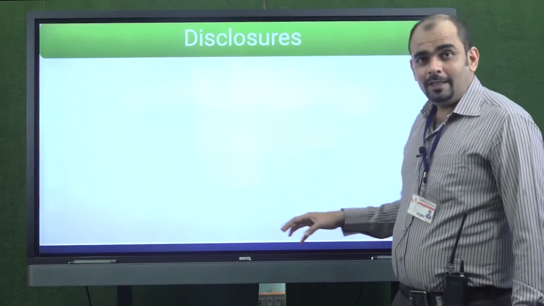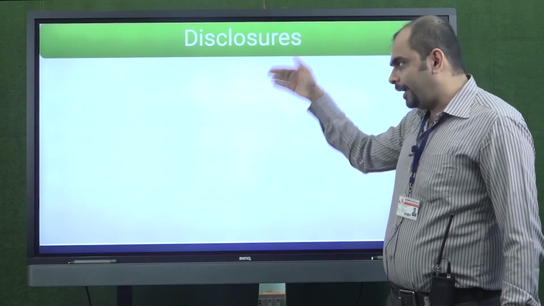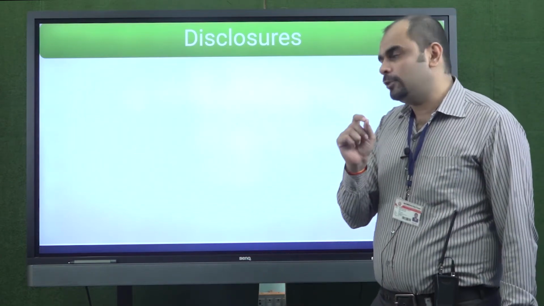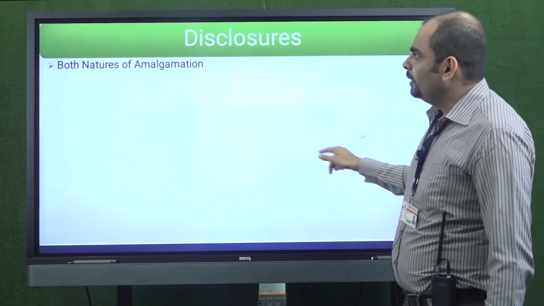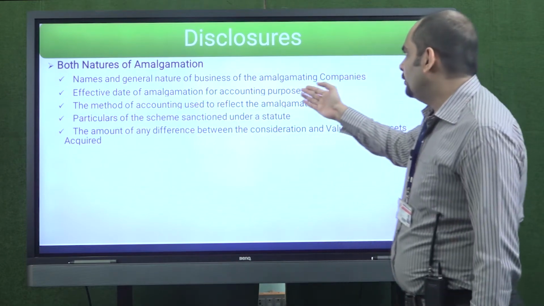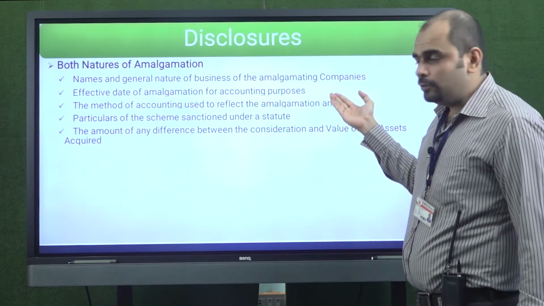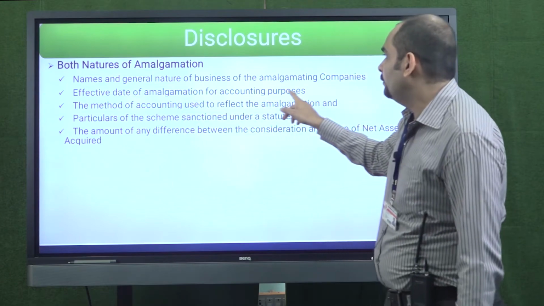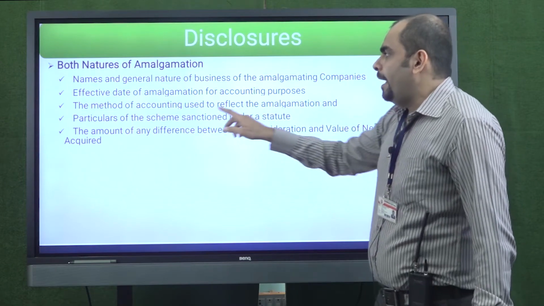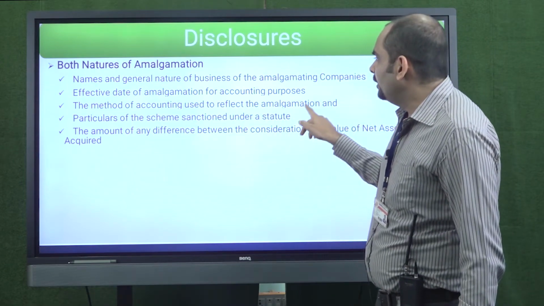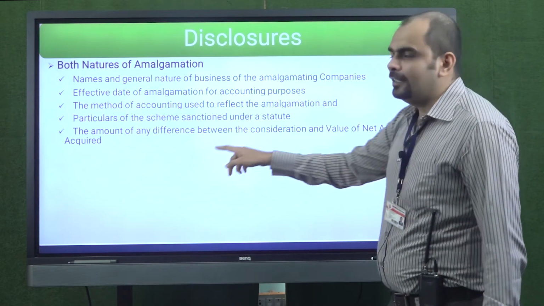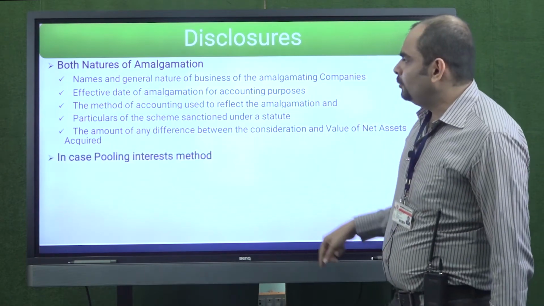So we move to the last point, disclosures. Apart from the financial statements that you prepare for the transferee company, there are certain disclosures to be made. These are the disclosures in both the natures of amalgamation. The names and general nature of the business of amalgamating companies should be mentioned, the effective date of amalgamation for accounting purposes, the method of accounting used to reflect the amalgamation, particulars of the scheme sanctioned under a statute, and the amount of any difference between the consideration and value of net asset acquired. So these are the things to be mentioned.